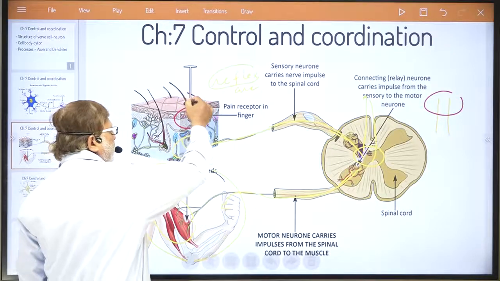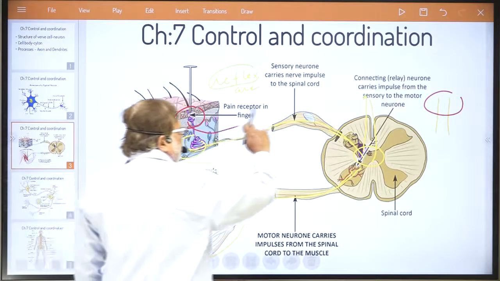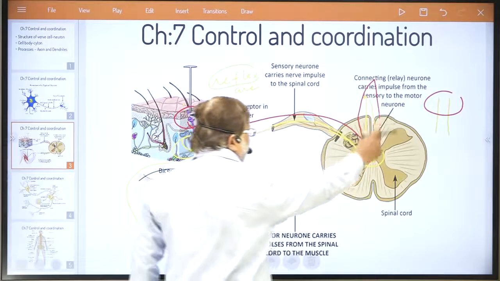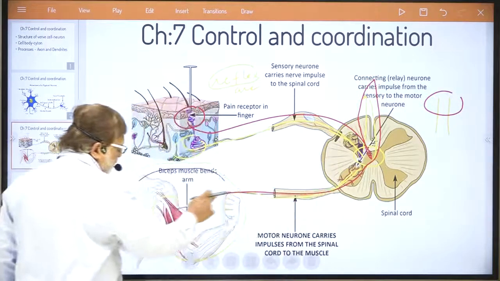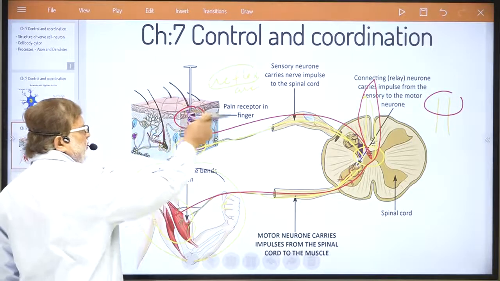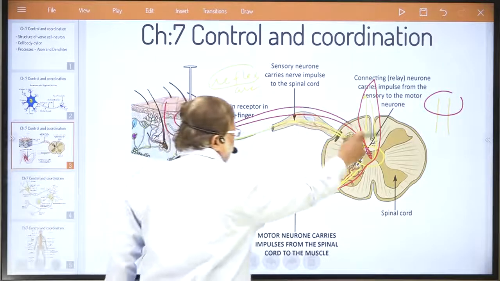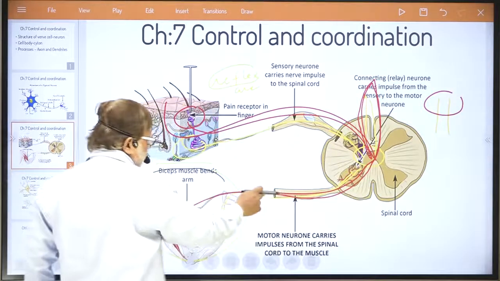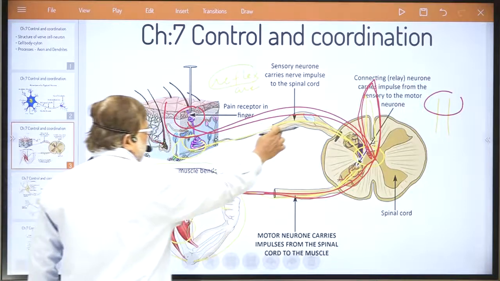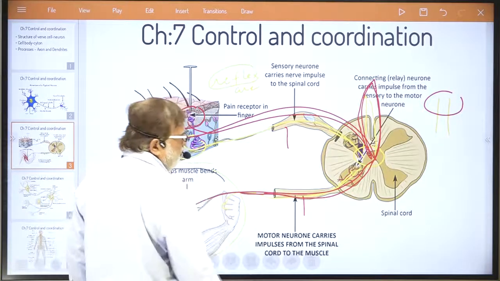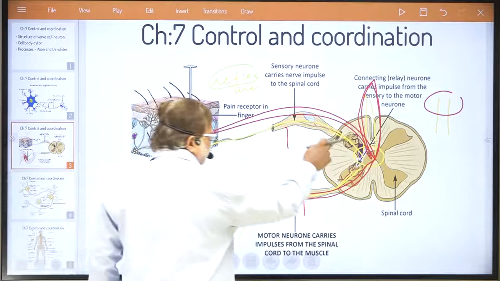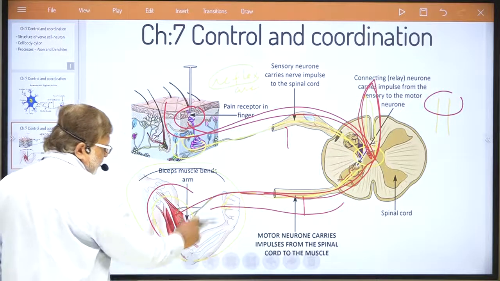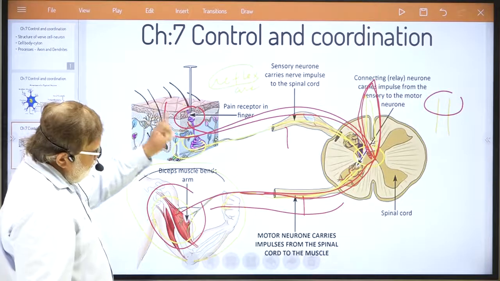Impulse from the sense organ travels to the spinal cord, to the brain, brain to spinal cord to the effector organ. This is the real process. Electric signal received, spinal cord to brain, brain back to spinal cord, then again nerves. These are called sensory nerves and these are called motor nerves. These are for receiving signal and these are for sending order to the organ, and accordingly the organ works. This is the whole process.